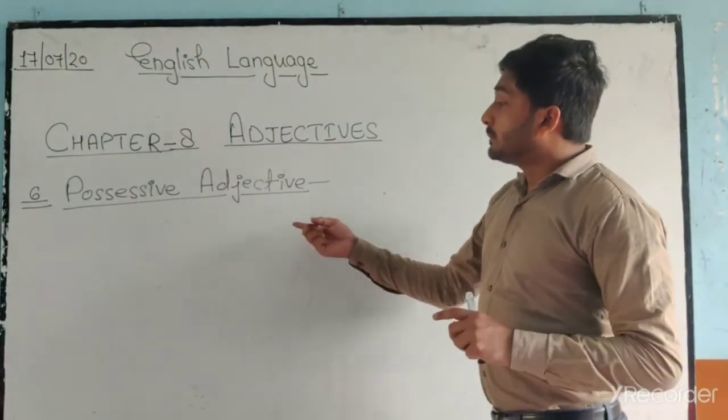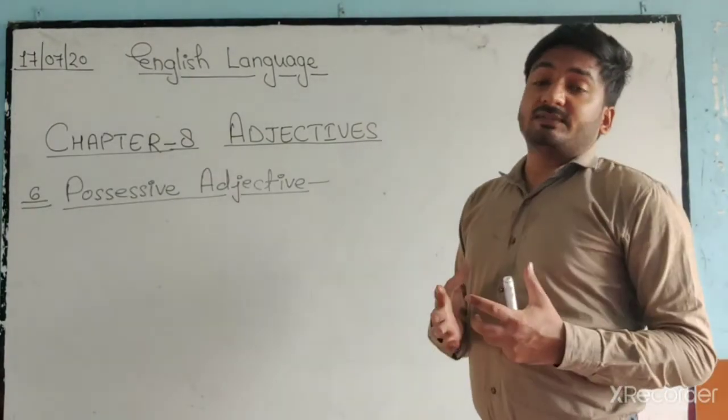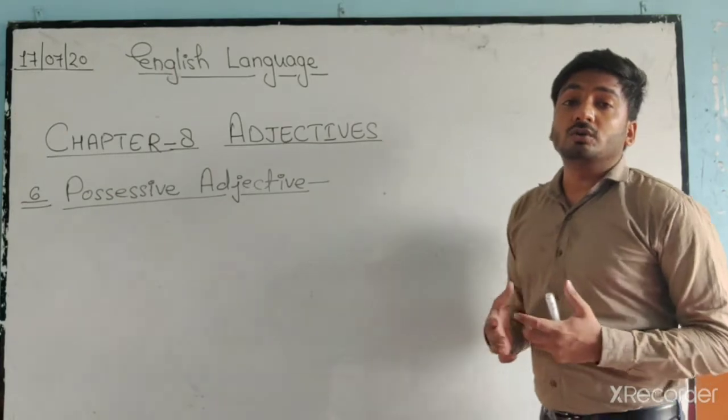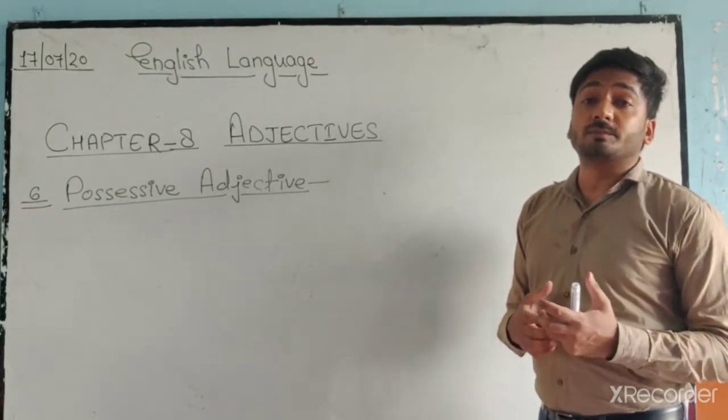Number 6 is possessive adjective. We use a possessive adjective to show possession of things or persons.